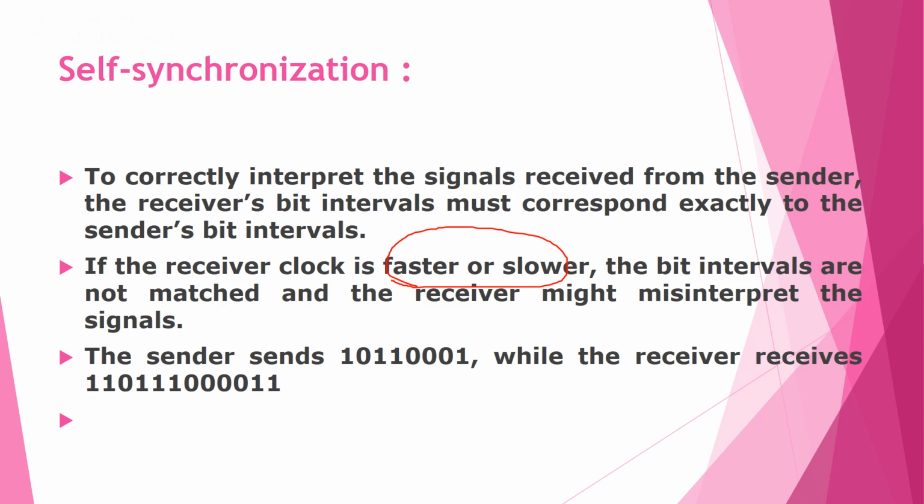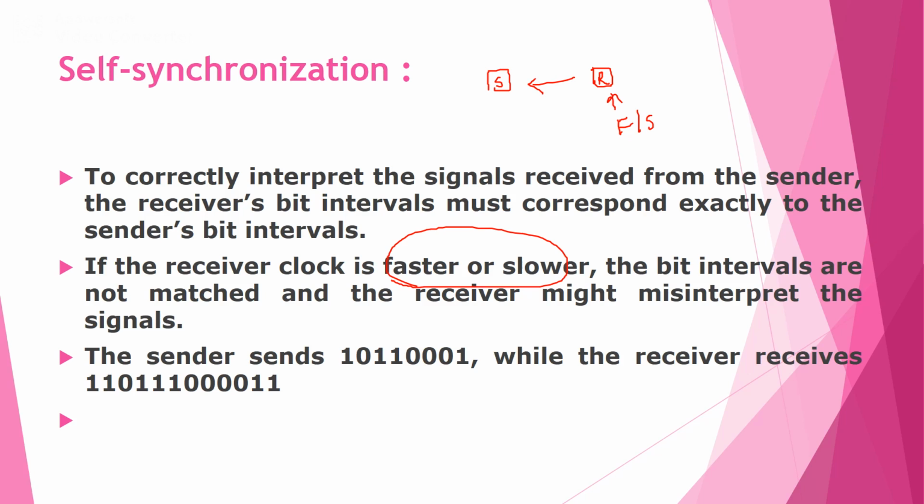So we need to maintain the same clock at the sending node and the receiving node. Suppose the receiver clock is either fast or slow compared with the sender node. At that instant the receiver may misinterpret the signal.